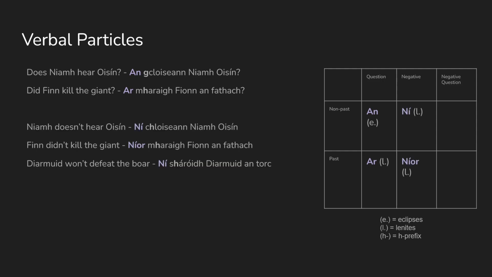There's a similar particle for making things negative. We have ní and níor. It's the same pattern here. Níor is for regular verbs in the past tense, and ní is for every other tense and some of those irregulars.